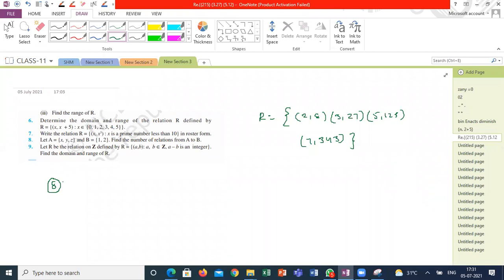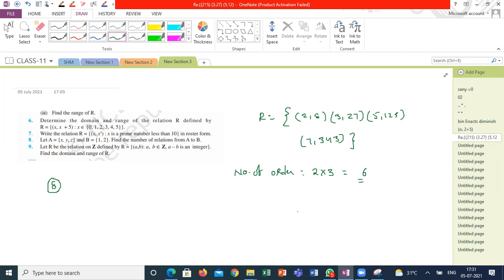So you have to write the number of ordered pairs, correct? That is the number of elements in A cross B. What is the number of ordered pairs? 6. The number of ordered pairs in the cross product of A and B is 6, that is 2 into 3. So there are 6 ordered pairs available in the cross product. Within these 6 elements, how many subsets can you create? The number of subsets of the cross product set is the number of relations, correct? Yes, sir.